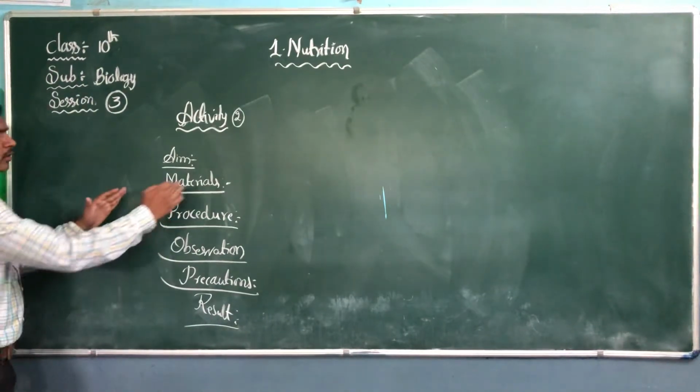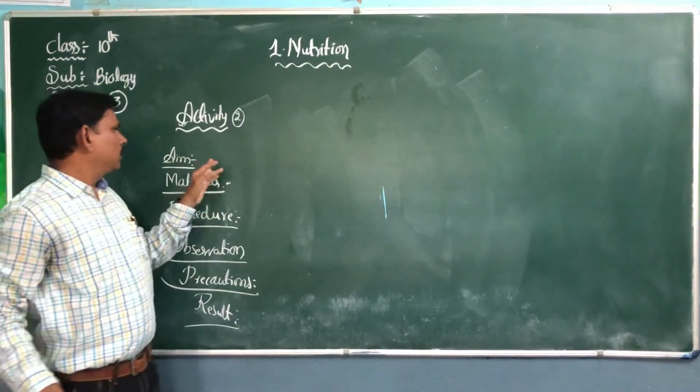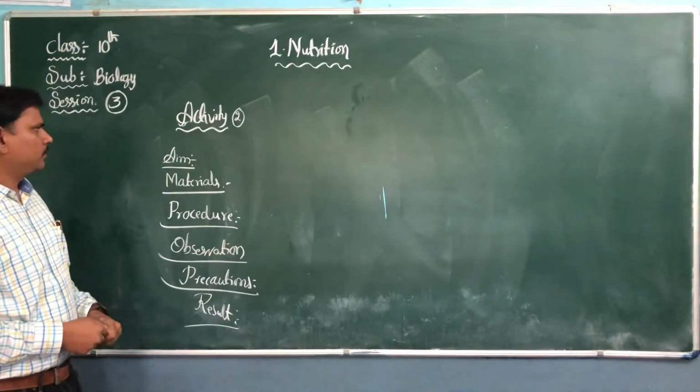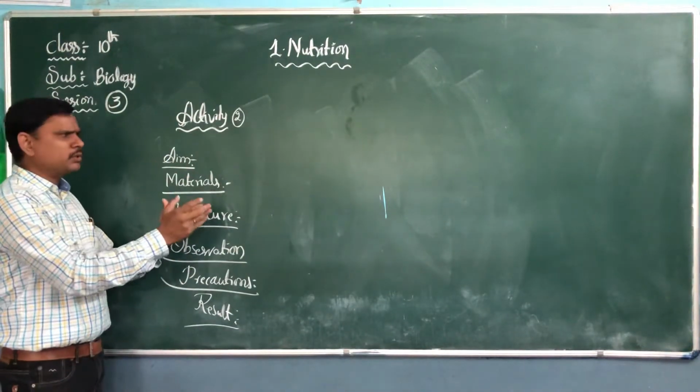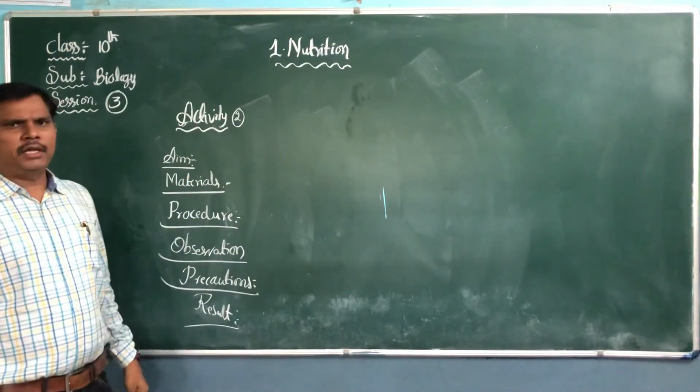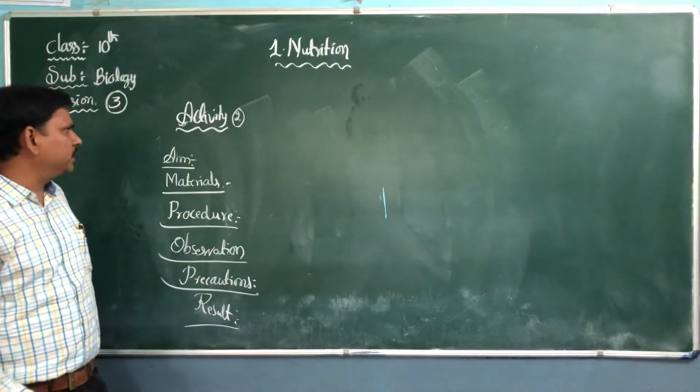Due to lack of time, I am not writing all this on the board. You should just understand the activity, then you can write your own activity.